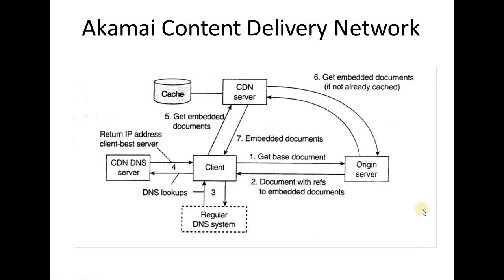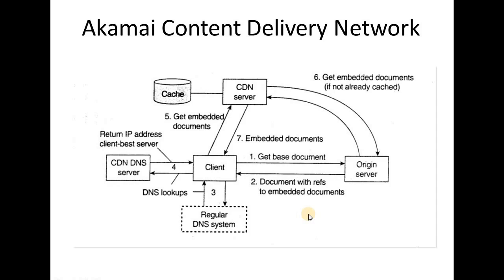As shown in the figure, each embedded document is normally referred through a URL. However, in Akamai's content delivery network, such URL is modified such that it refers to a virtual host, which is a reference to an actual server in the CDN. The URL also contains the host name of the origin server.